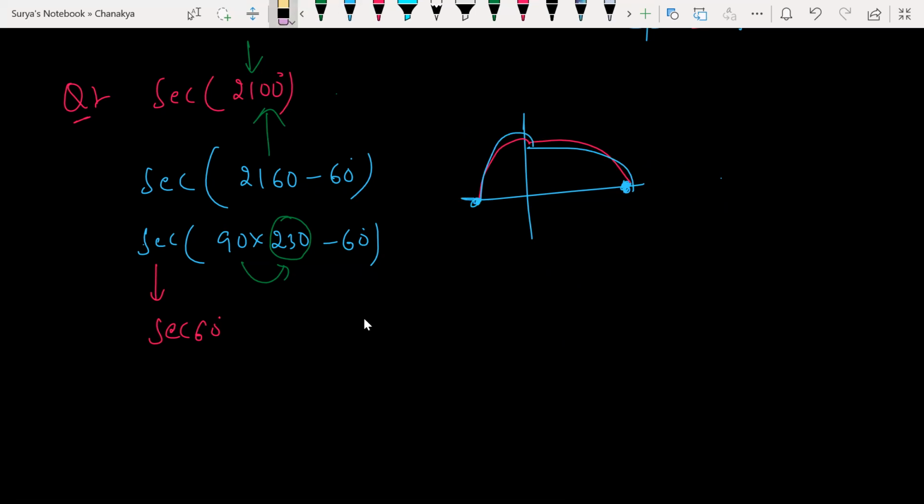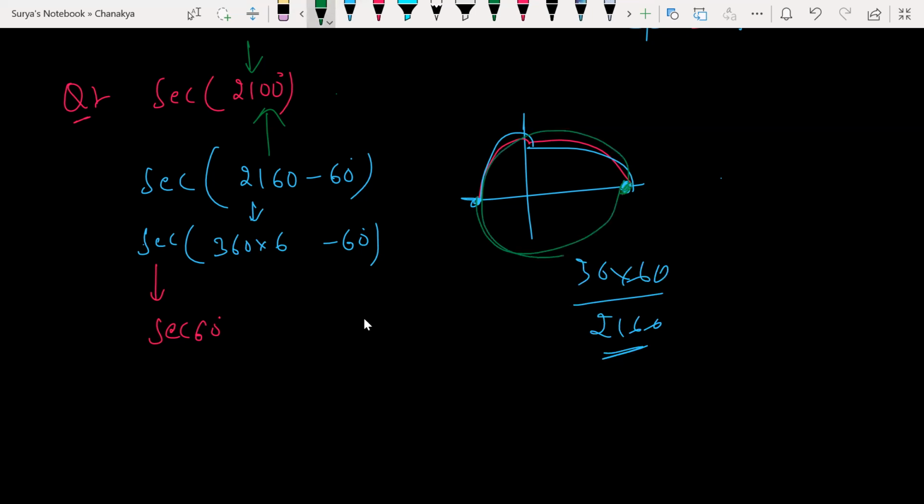Isn't it? Or else, sir, do we need to write only multiples of 90? Can we write multiples of 360 also? What is the multiple of 360? 360 how many times? 360 into 6 times. Can I write? 36 into 6, 216 only, right? Check it out. 216, so 2160. Clear? So 360 times 6. 360 one time here, 2 times here, 3 times, 4 times, 5 times, 6 times.